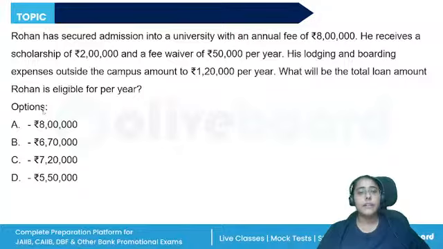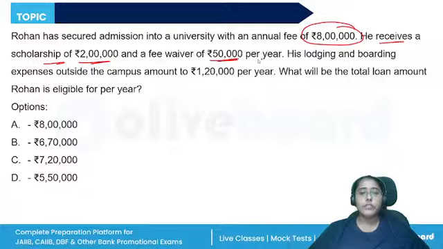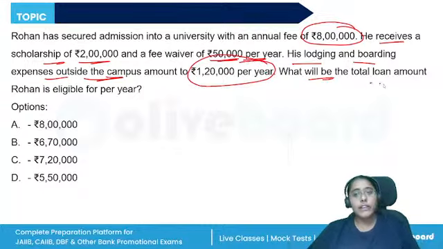Rohan has secured admission to a university with an annual fee of 8 lakh rupees. He receives a scholarship of 2 lakh with a fee waiver of 50,000 per year. His lodging and boarding expenses outside the campus amount to 1 lakh 20,000. What will be the total loan amount that Rohan is eligible for?